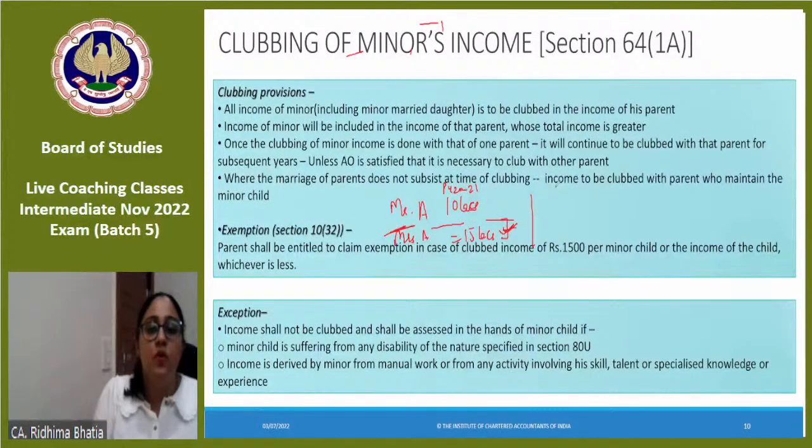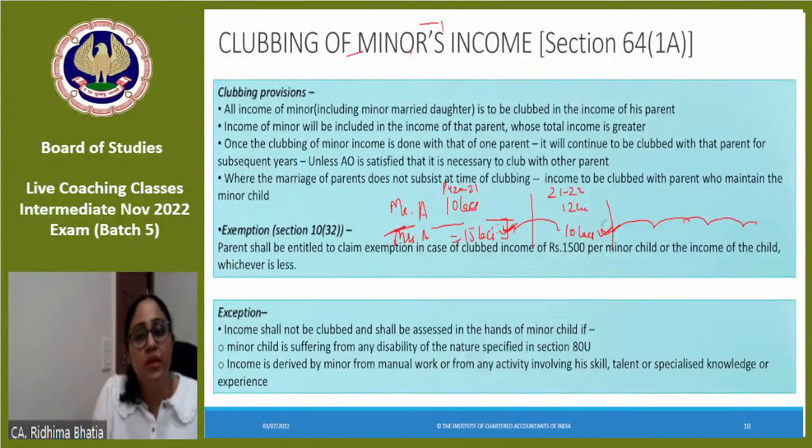A. Now, in previous year 21-22, if Mr. A's income is 12 lakhs and Mrs. A's income is 10 lakhs, excluding minor income, then the clubbing provision will apply in whose hand? In Mrs. A only. Once clubbing provision starts applying in one parent's hands, it will go in the same parent's hands always, even if in the subsequent years, this parent's income is less than the other parent's income.